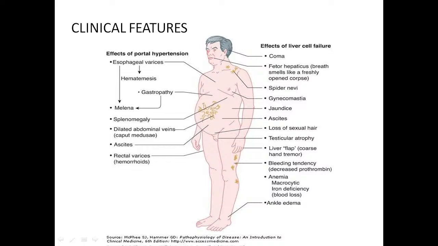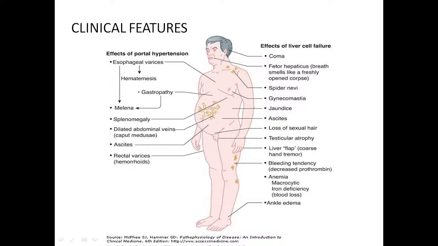Why does fetor hepaticus occur? This is due to the presence of what in the breath? Which substance? This is due to the presence of methyl mercaptan in the breath. Methyl mercaptan is produced by protein metabolism. In a normal person it is metabolized by the liver, while in cirrhosis of the liver it will circulate in the body and will be excreted through the breath.